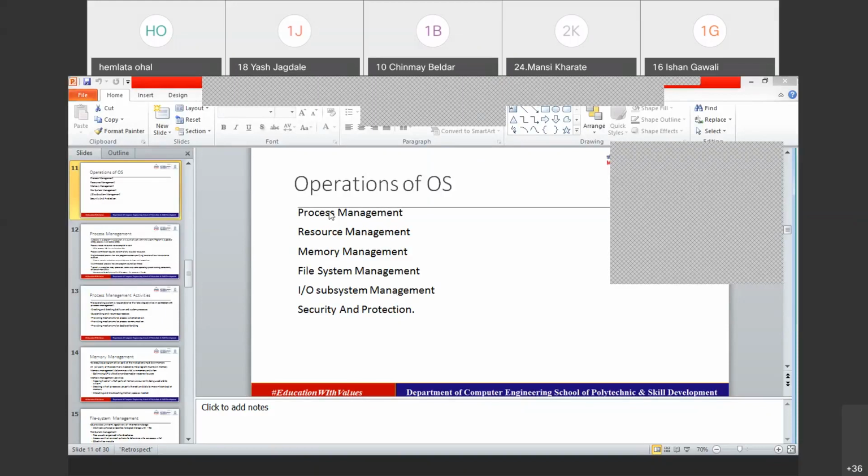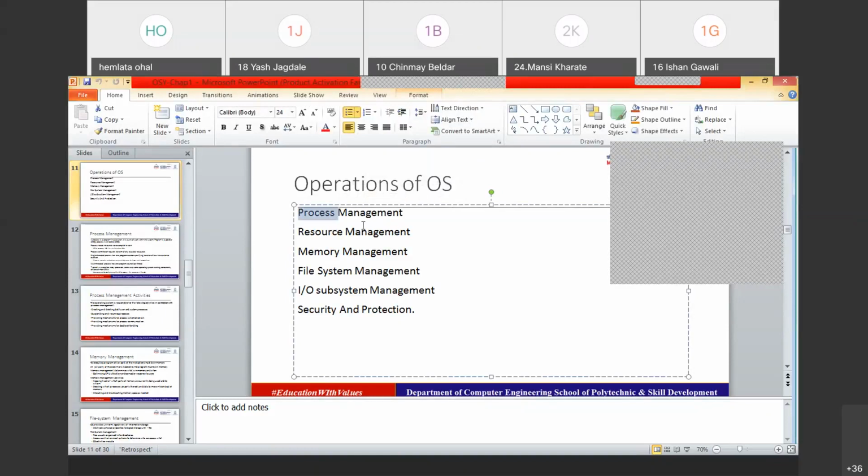Process management covers the different process operations: creating a process, deleting a process, managing and scheduling it, and many other things. Resource management covers the different types of resources a particular process needs to execute, like memory, IO devices, and the CPU. All these are resources for a particular program or process. Allocation and deallocation of resources are done by the operating system.